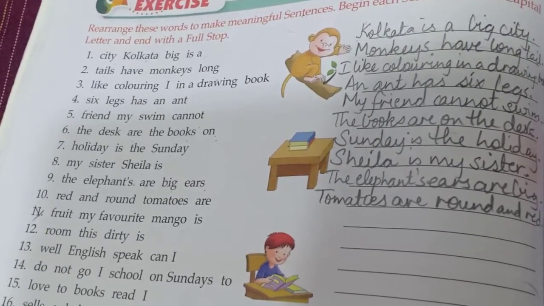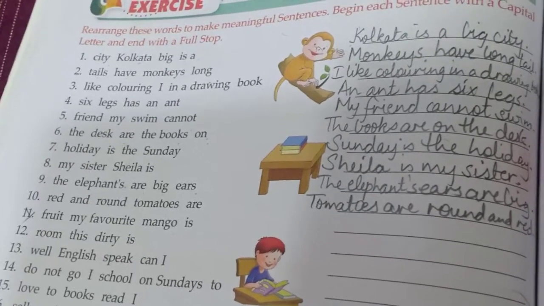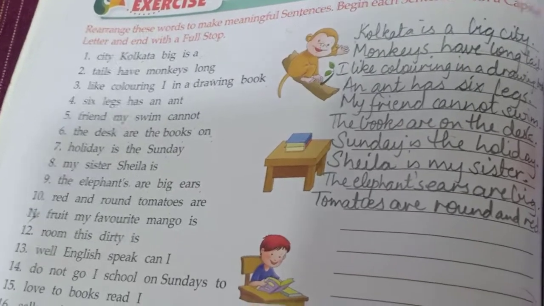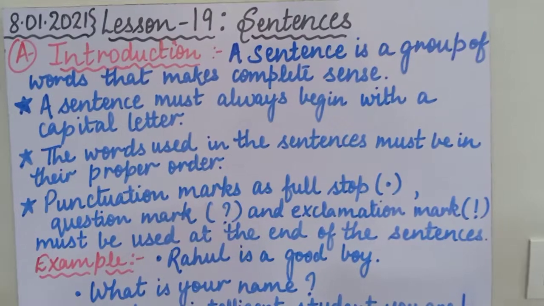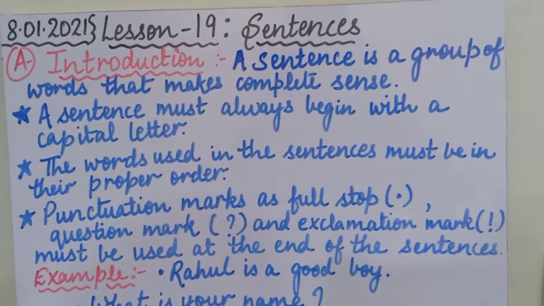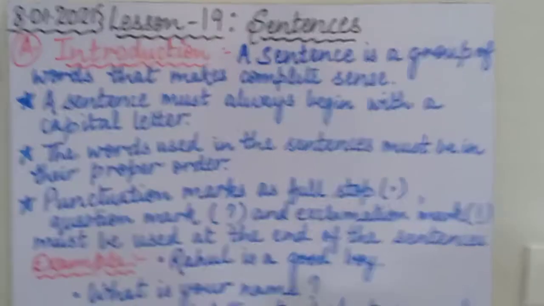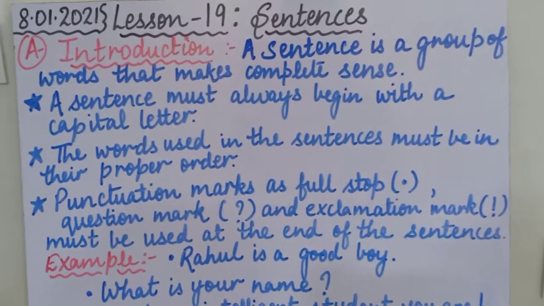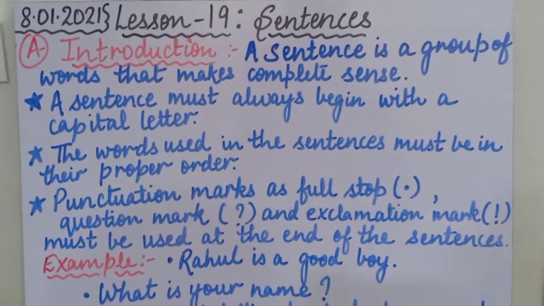And now moving towards our notebook exercise, we will write some introduction points and one exercise we will do. So by this we will be completing our chapter number 19, that is sentences. Is that clear? So children, now coming to our notebook exercise of lesson number 19, that is sentences. As you all know, just now we have completed the explanation part, as well as we have done 10 sentences in the exercise in the book.